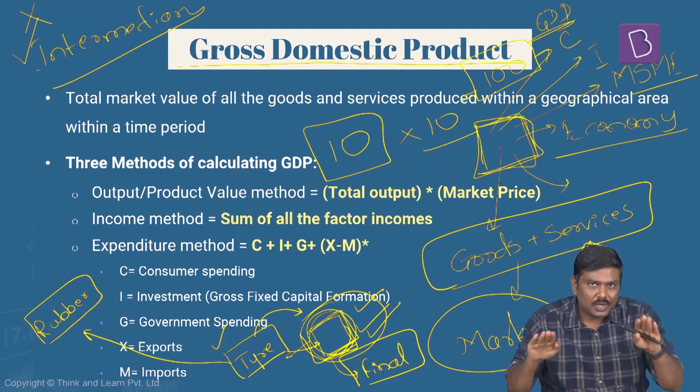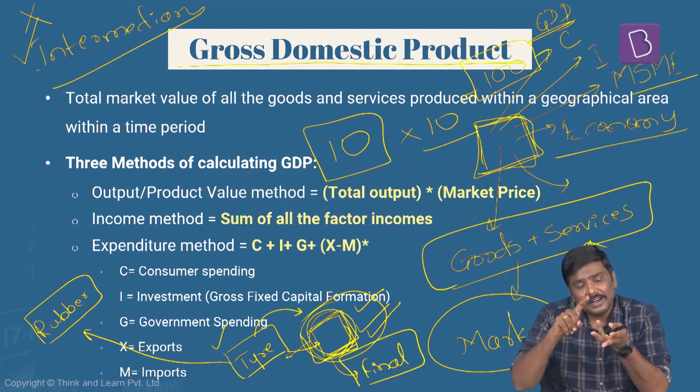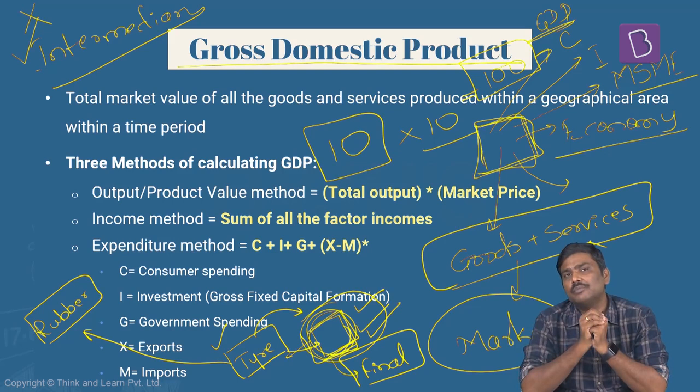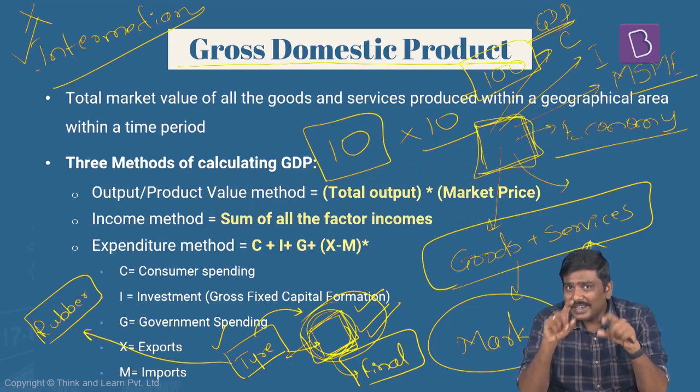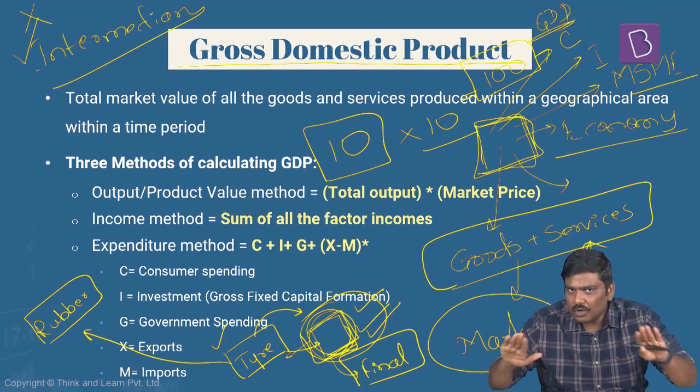So we generally don't consider the market price of the raw material consumed, or the market price of the intermediary goods consumed. We directly count the market price of the final good. And the next very important point: whatever goods are resold in the market, the prices of these particular goods are also not counted.